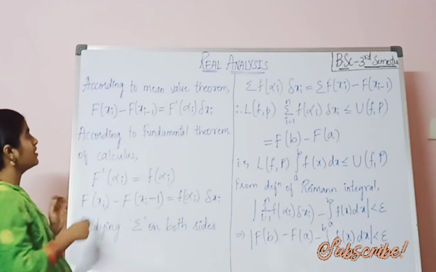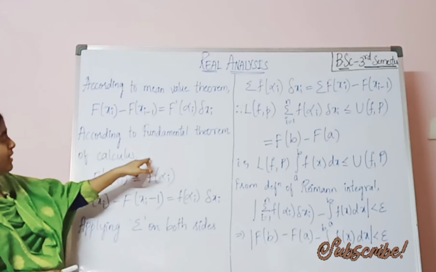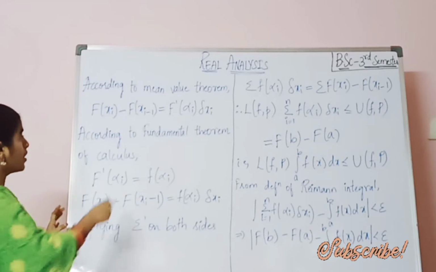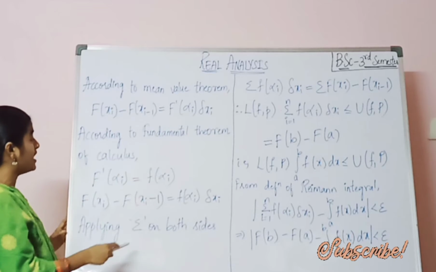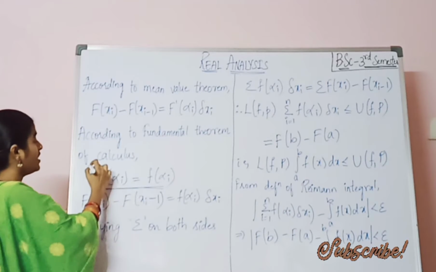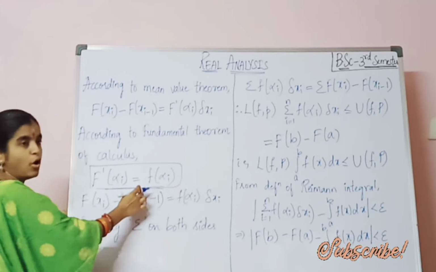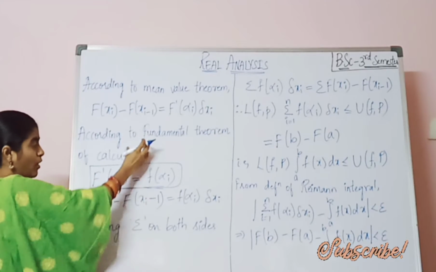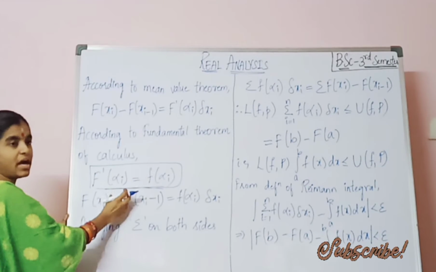According to the mean value theorem, F(xi) minus F(x(i-1)) equals F'(alpha i) into delta xi. Now, according to the fundamental theorem of calculus, F'(alpha i) equals small f of alpha i.